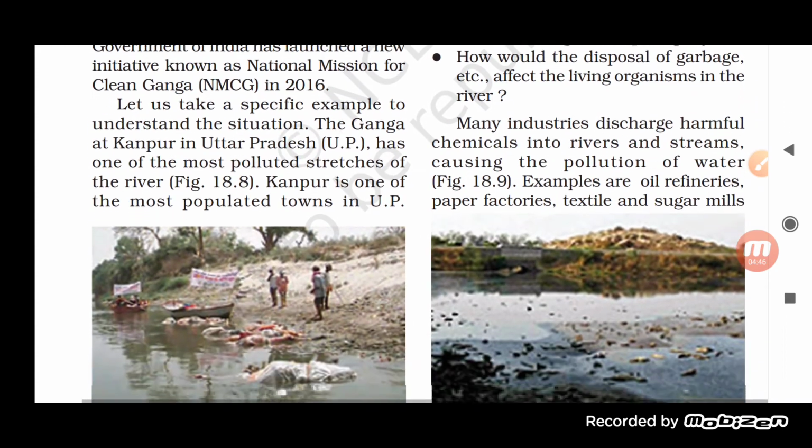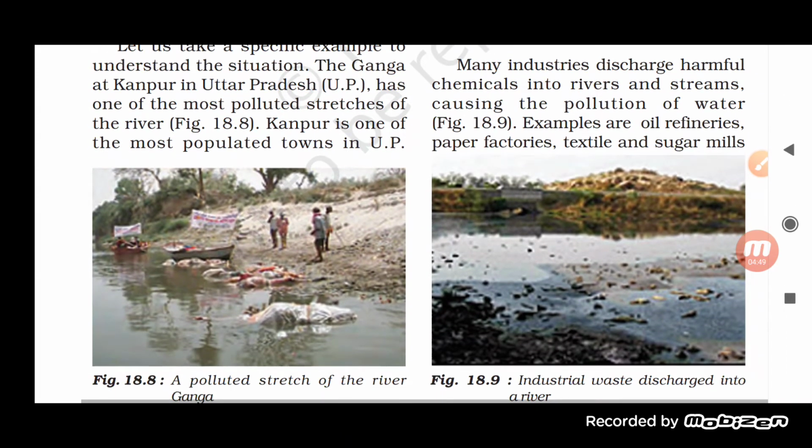Now see here, many industries discharge harmful chemicals into rivers and streams, causing the pollution of water. If you look at the examples, they are oil refineries, paper factories, textile and sugar mills. So a lot of industries are there, students, which discharge the harmful chemicals prepared in the industry, and these chemicals are discharged into the river and the stream. This will increase the pollution of water.